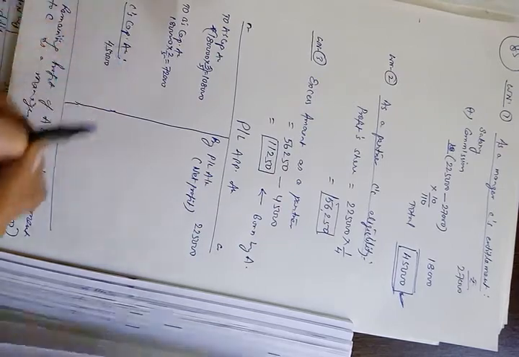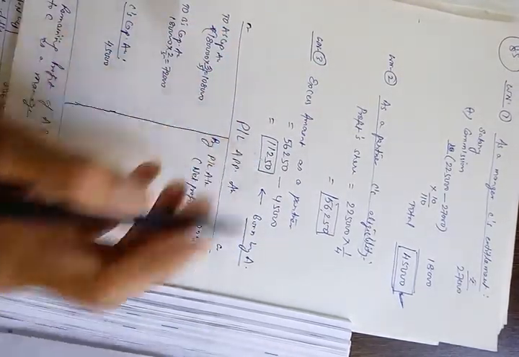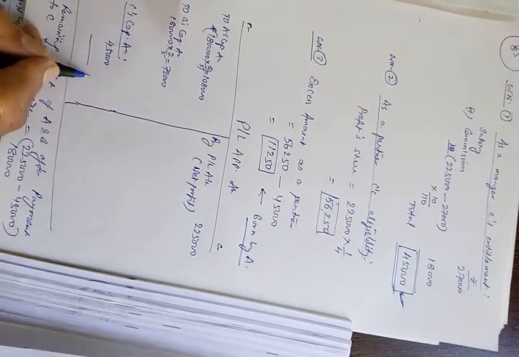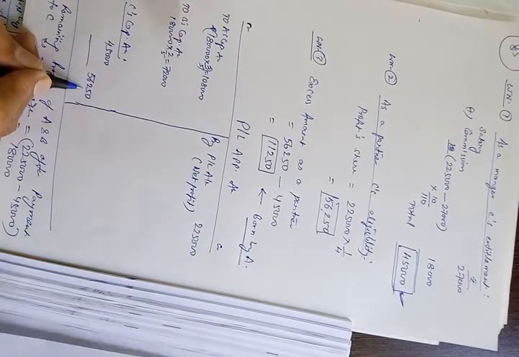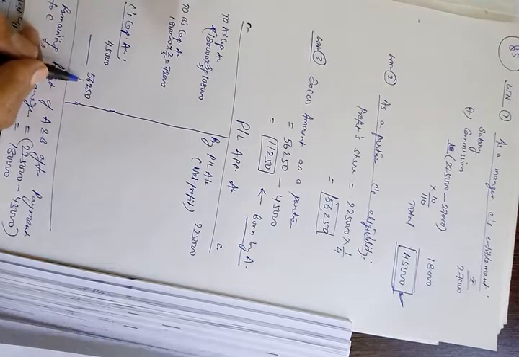Now since A has guaranteed 11,250, look, C is eligible to receive 56,250 as a partner.